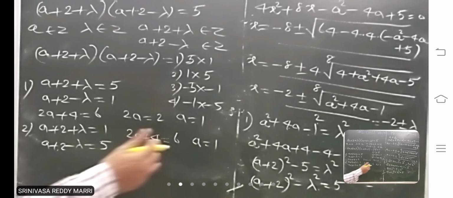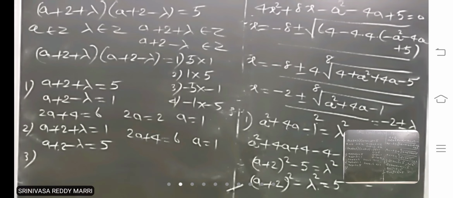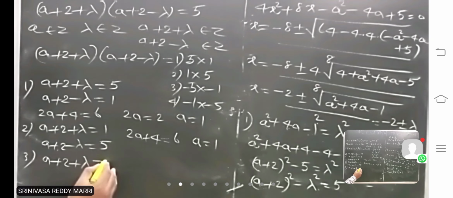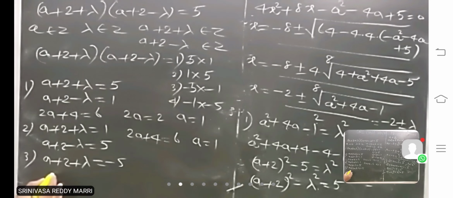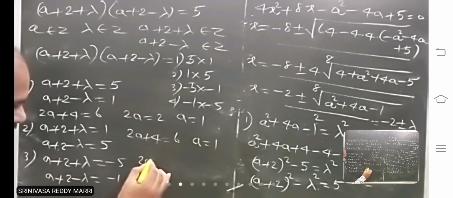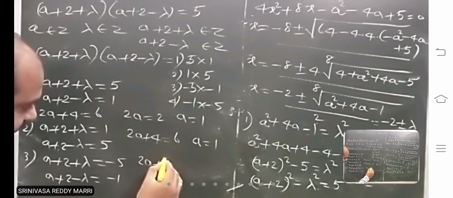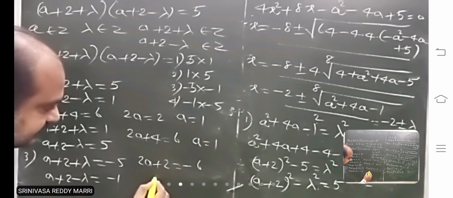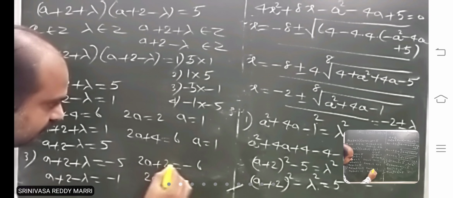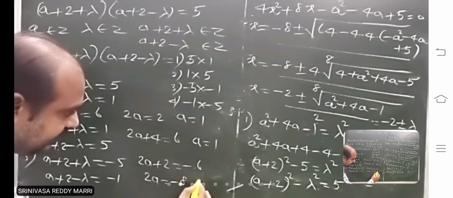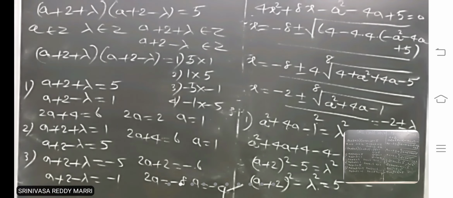So for the third case, if you take a plus 2 plus lambda equal to minus 5 and a plus 2 minus lambda equal to minus 1, add these two: 2a plus 4 equal to minus 6, 2a equal to minus 10.